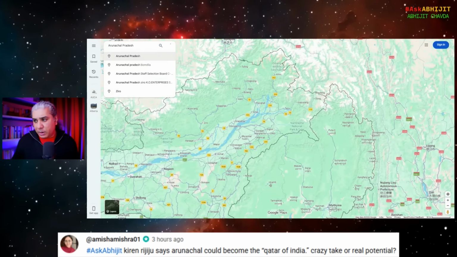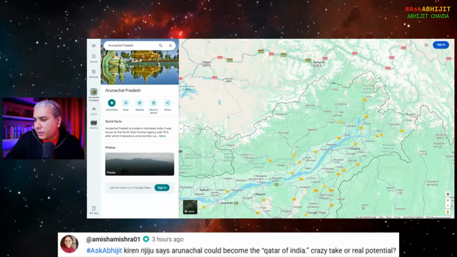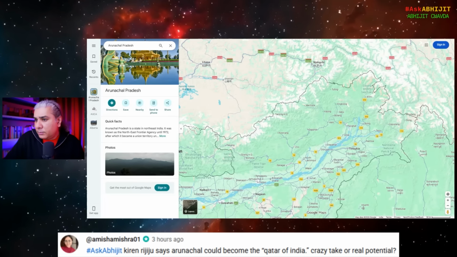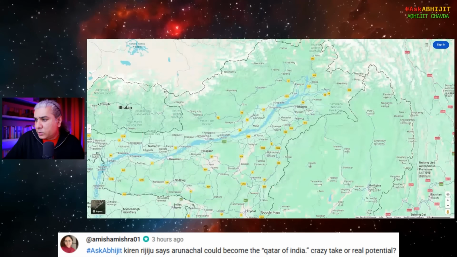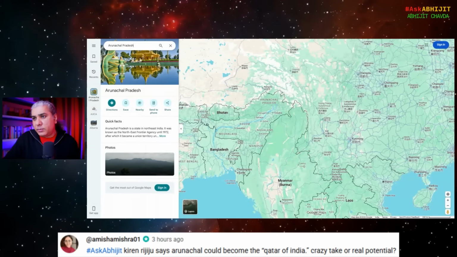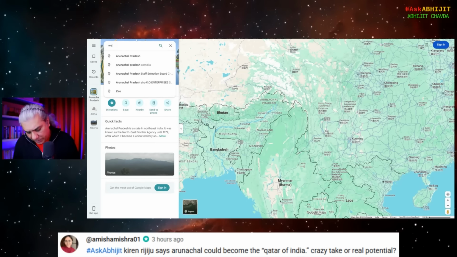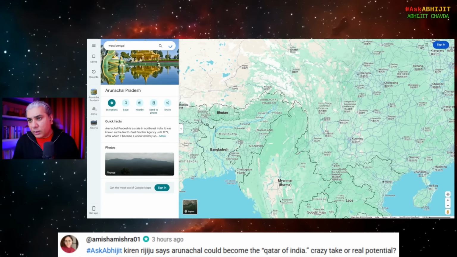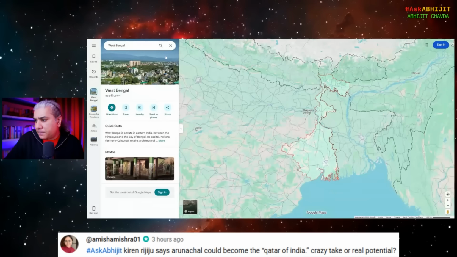Let's see Arunachal Pradesh. I just want to see the boundaries of the state. Why is it not showing the boundaries? If I say West Bengal, it does show the boundaries of the state. Google Maps does. Let's say Assam. Not quite. Bihar, it does show.